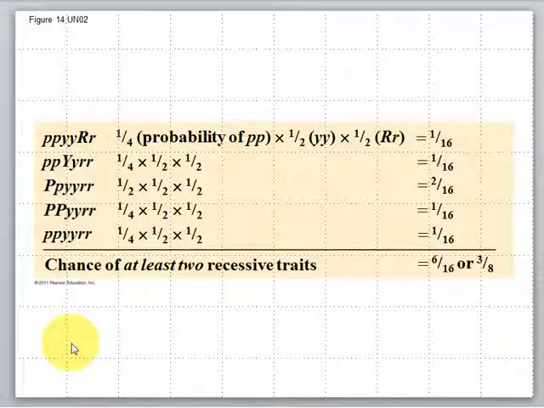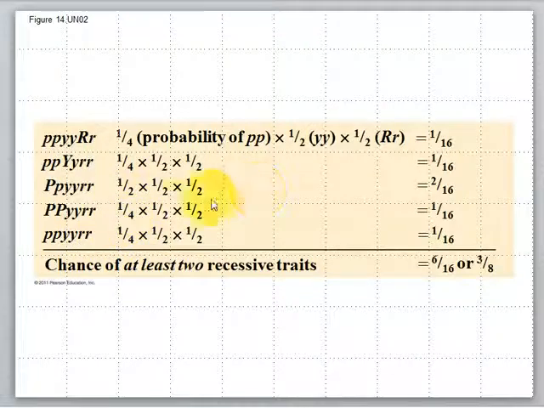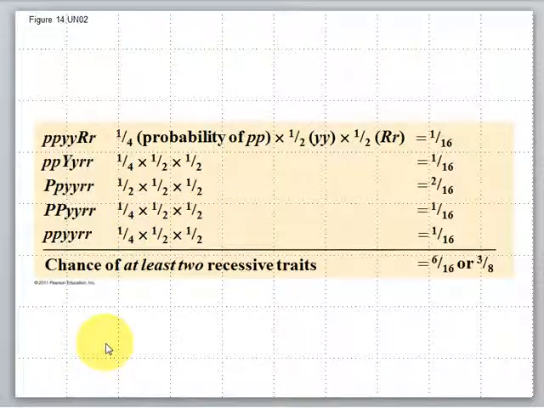And with practice, you can probably get faster using these rules of probability and some simple math than you can drawing out a Punnett square. Some people are more familiar and comfortable with the Punnett squares, and you can do it either way, but you'll find if you practice that you might be able to do it faster just using these basic mathematical rules.